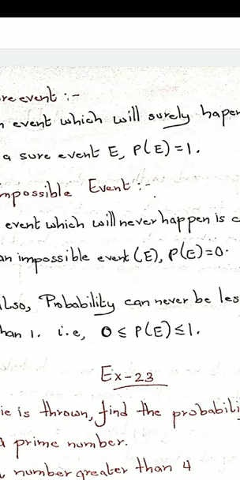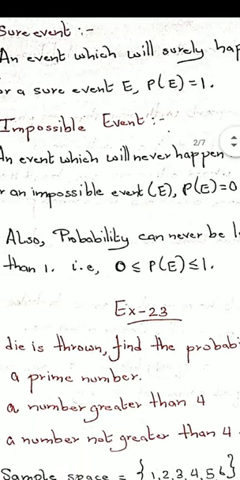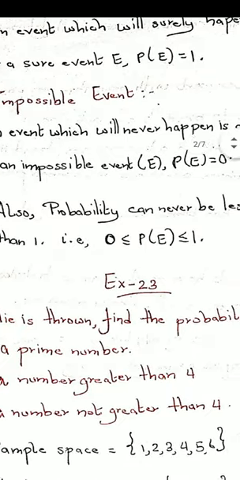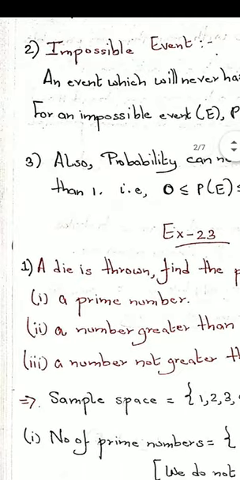Okay, so I hope this is clear with you. I'll be very happy if someone can tell me the reason why it always lies between the value of 0 and 1. So let us start exercise 23, that is covering probability.